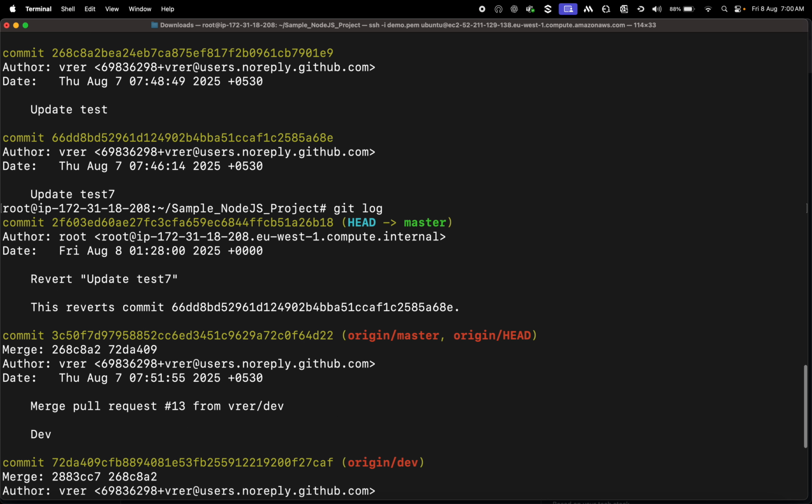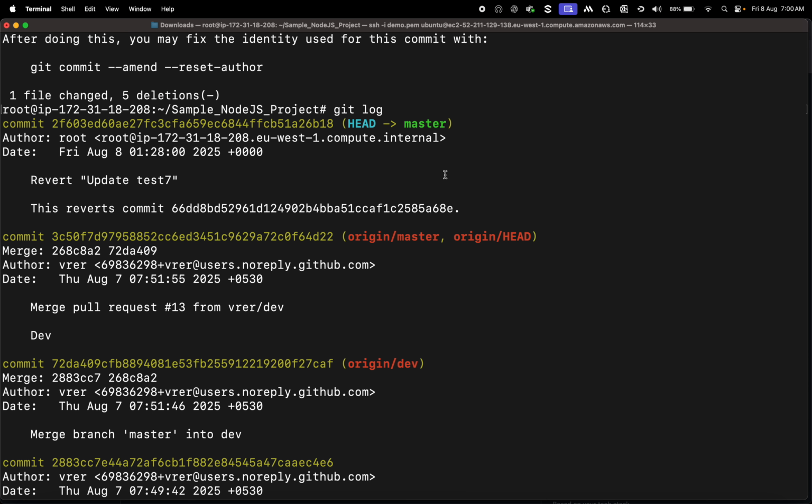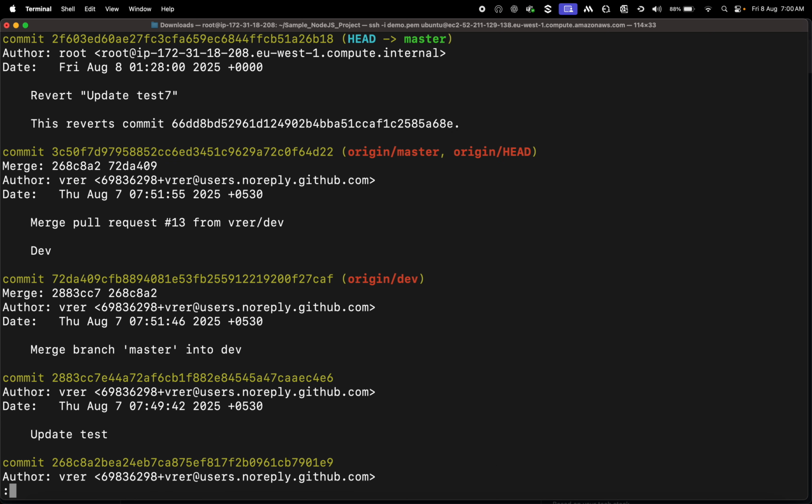Now earlier, this was the top of the branch. Now it became second. Like that, we can go back to a previous version. As simple as that. So let's say I want to go back to one. Maybe I want to go to here then, because these three commits are not working again. I want to go here.